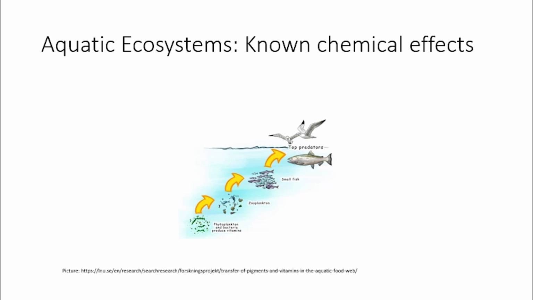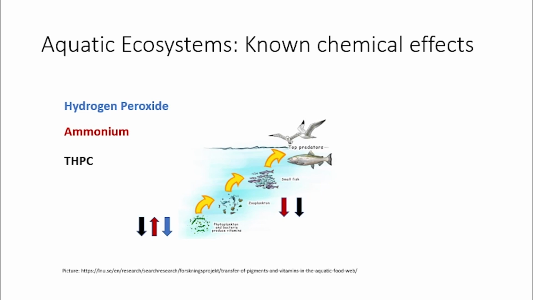Based on previous research and literature, I knew that peroxide would negatively affect phytoplankton abundance with no direct effect on zooplankton. However, zooplankton have a potential of suffering from a reduced food supply. The ammonium provides nutrients and promotes growth for phytoplankton, but has been known to have toxicity for zooplankton and will likely have a negative impact on the population. The THPC decreases the abundance and health of both the plankton species on its own. Thus, the combination of the THPC and ammonium was cited to have greater negative effects on the zooplankton than the THPC alone. This combination would be negative, but slightly less with the nutrient addition on phytoplankton.